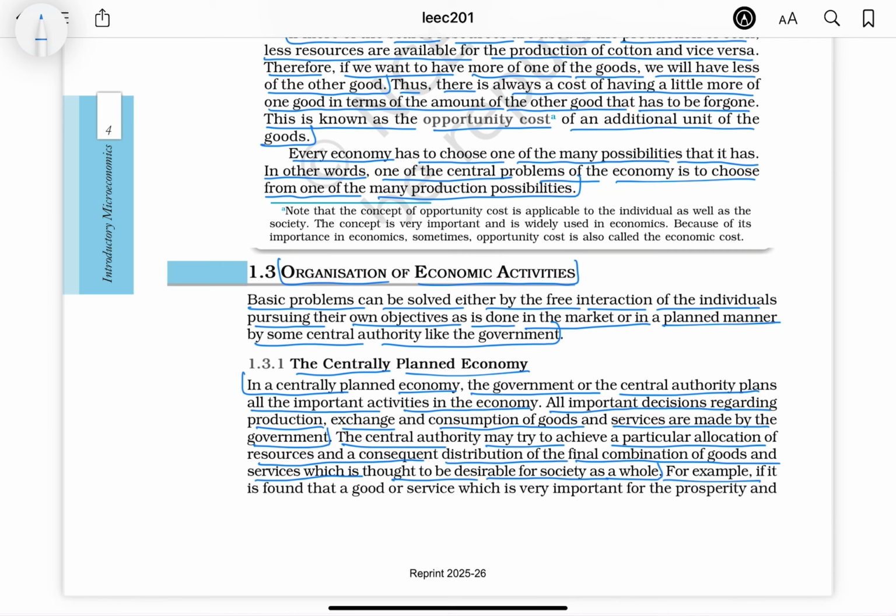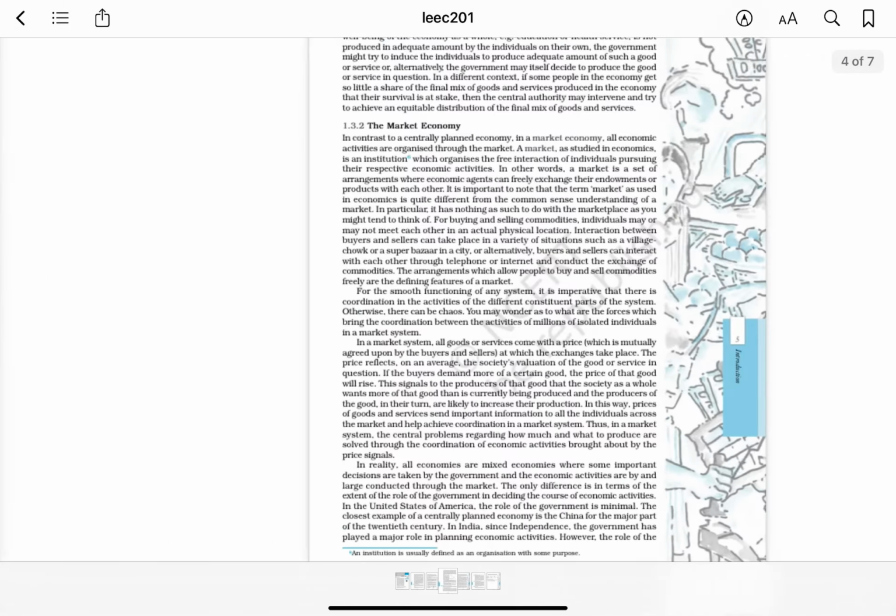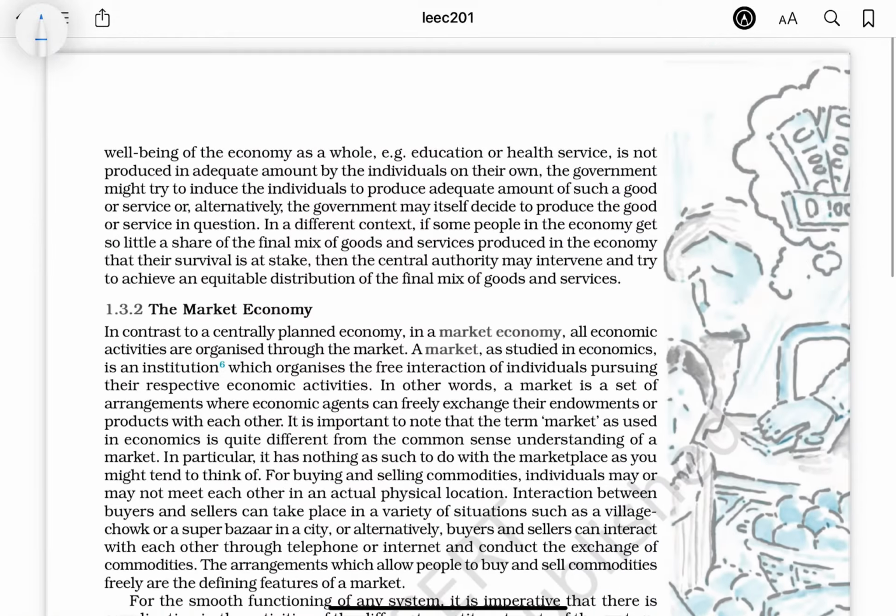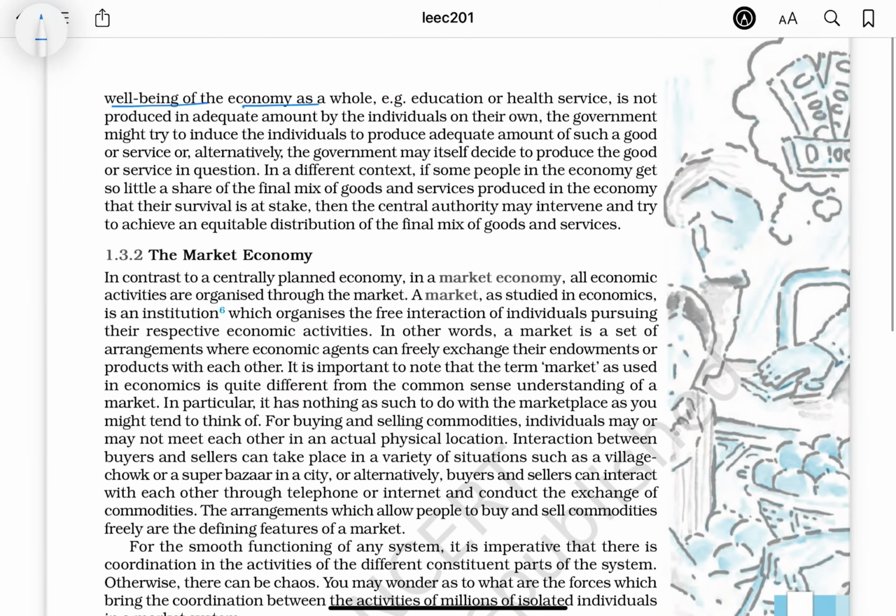For example, if it is found that a good or service which is very important for the prosperity and well-being of the economy as a whole, for example education or health service, is not produced in adequate amount by the individuals on their own, the government might try to induce the individuals to produce an adequate amount of such a good or service, or alternatively, the government may itself decide to produce the good or service in question.